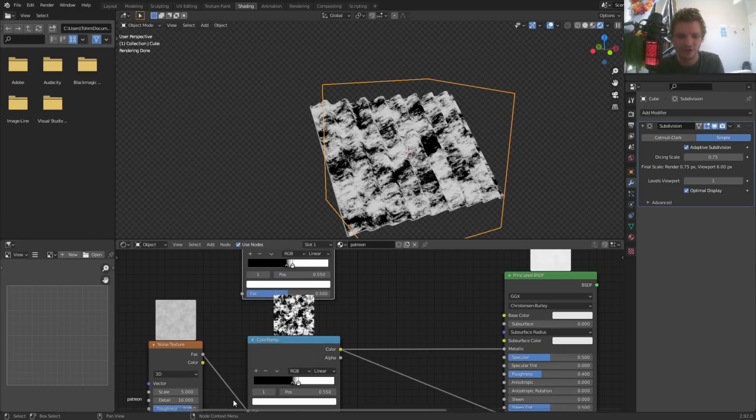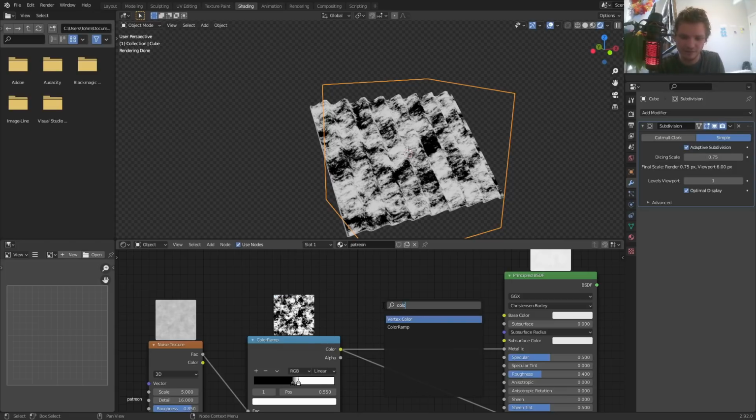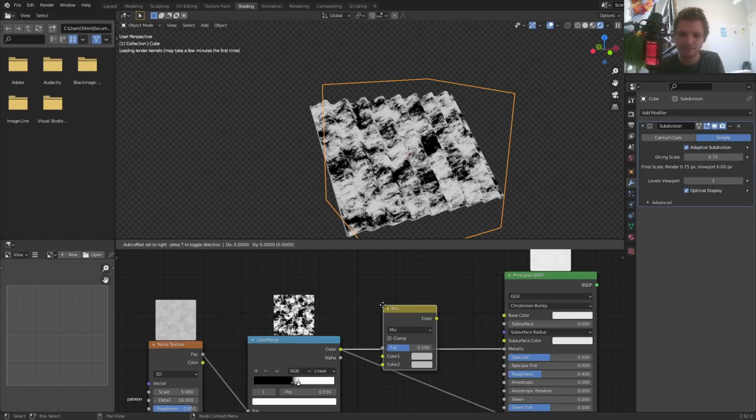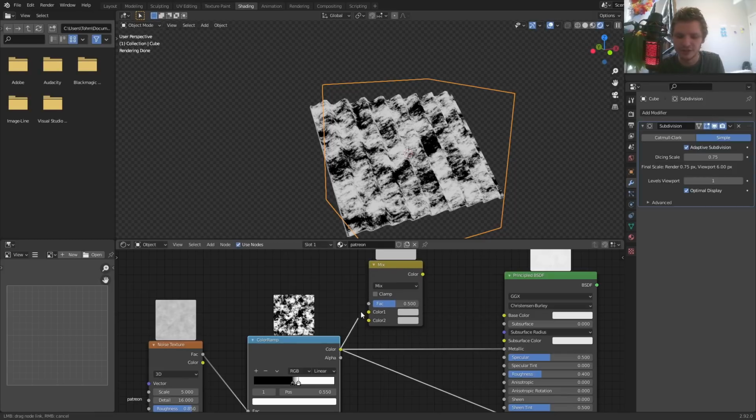So I'm just going to copy this over. We technically don't even need a copy. We could just send it through another color ramp or even a mix RGB. Let's do it like that. I'm going to send this through a mix RGB node. With the use of a factor, this is going to determine which colors are the rusted areas and which are not. I'm going to set one to red and one to blue just for this demonstration.